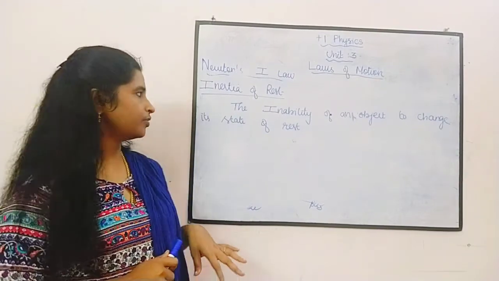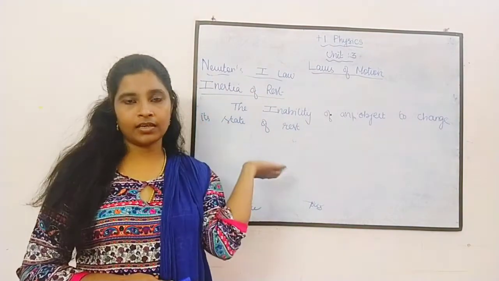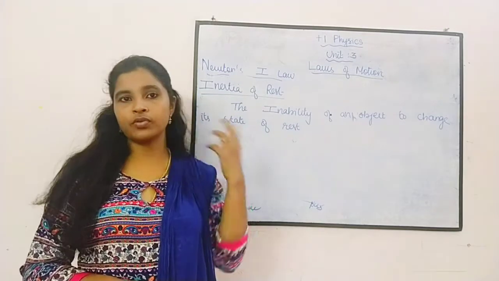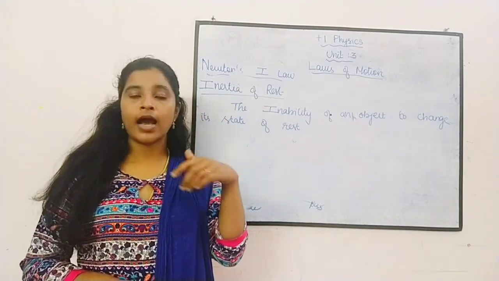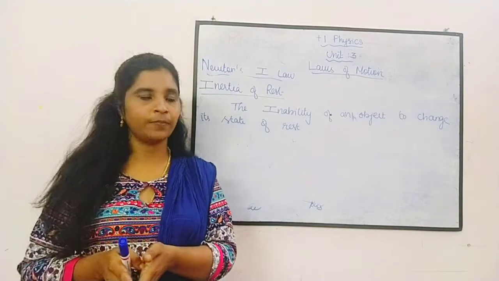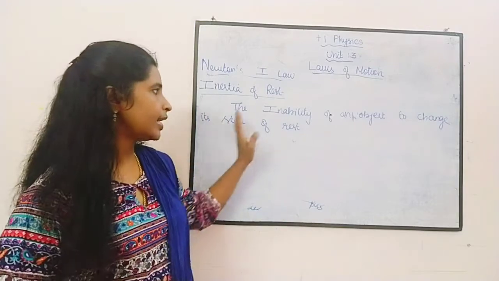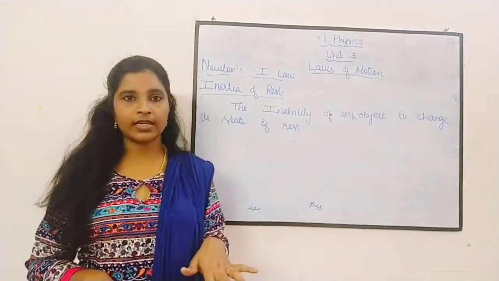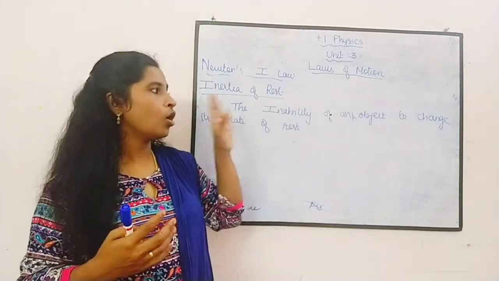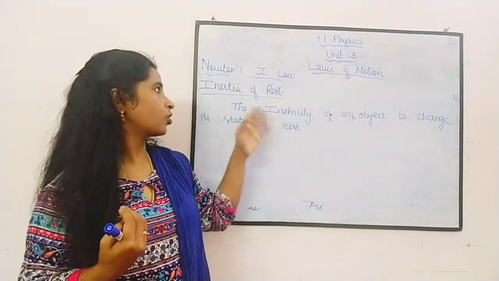So what is inertia of rest? The inability of an object to change its state of rest. Here we have seen an example: the inability of the head to change its state of rest, because no force is applied on the head. Unless and until we apply a force, it remains. Rest means remains at rest. Motion means remains in motion. Since it was at rest, it stays as it is, because no force was applied there. The inability of an object to change its state is what we call inertia. Without applying a force, it cannot change. That inability we are calling inertia of rest.